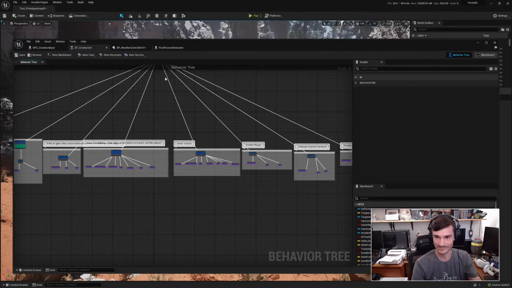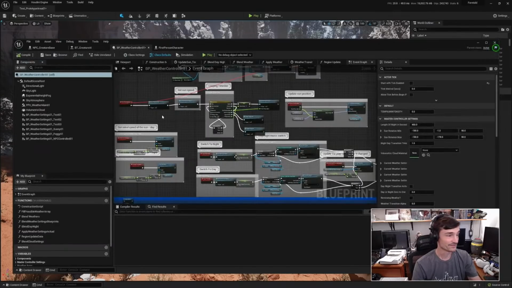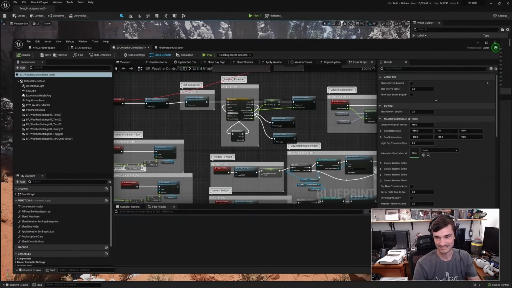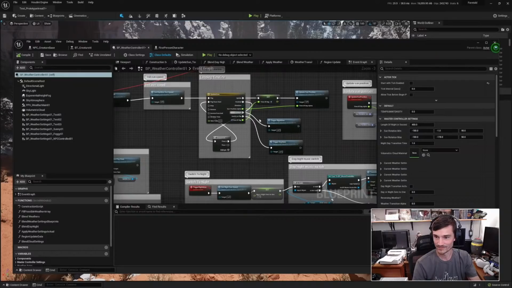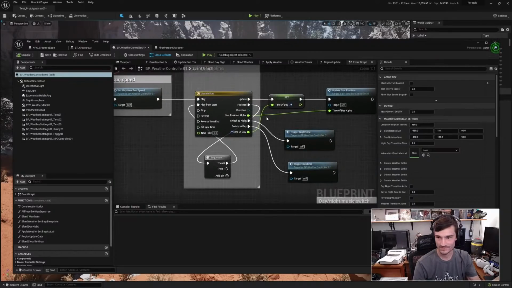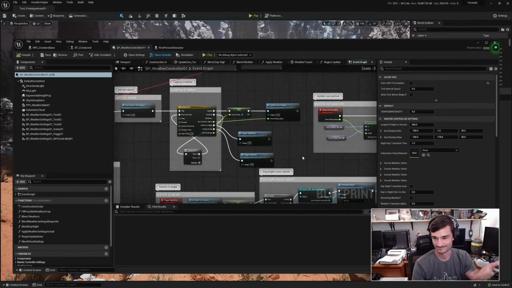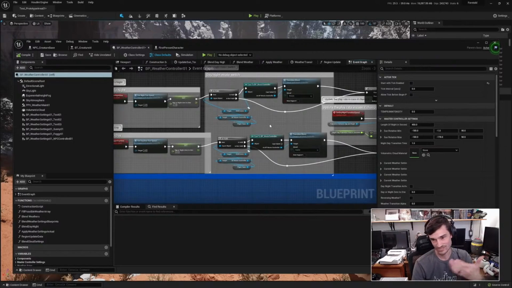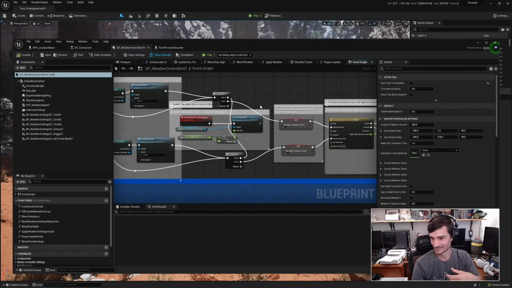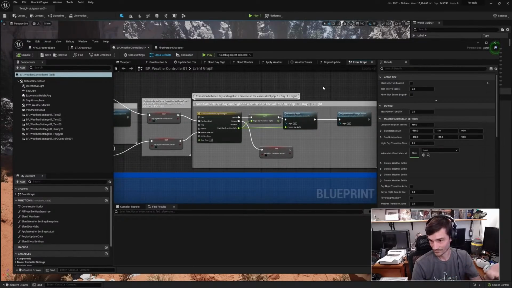I'll just close out the blueprints. It runs a little bit better when I do that. I mentioned the weather system too, and how that was relatively easy to implement. It's a series of timelines and events where I update my sun over time, which changes where it is. At a certain point, it calls an event to trigger either daytime or nighttime. It goes over to here to change the music and some variables.